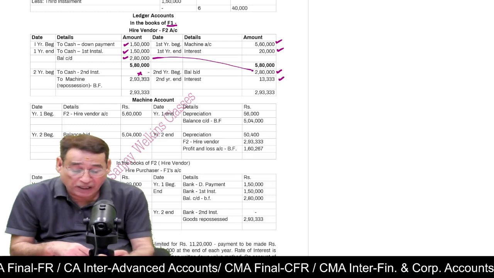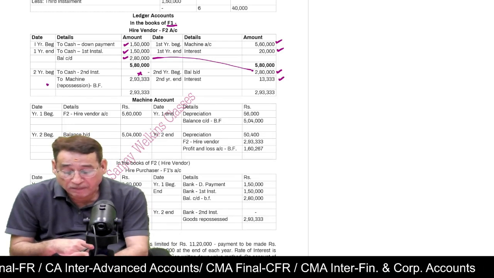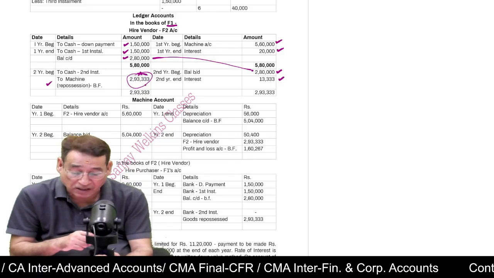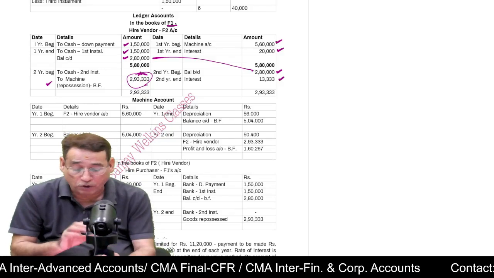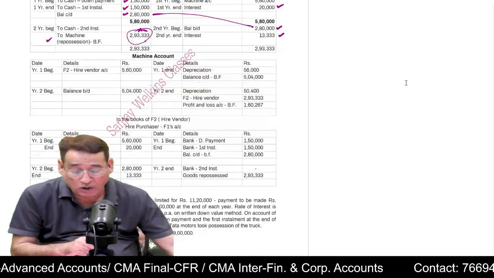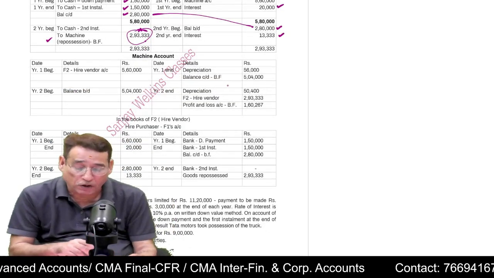So now I will balance it. It means the purchaser has taken back the machinery at this value, the balancing figure which you are getting. That means he took back the machinery at 2,93,333. Now you can prepare the machine account to find out loss or profit.